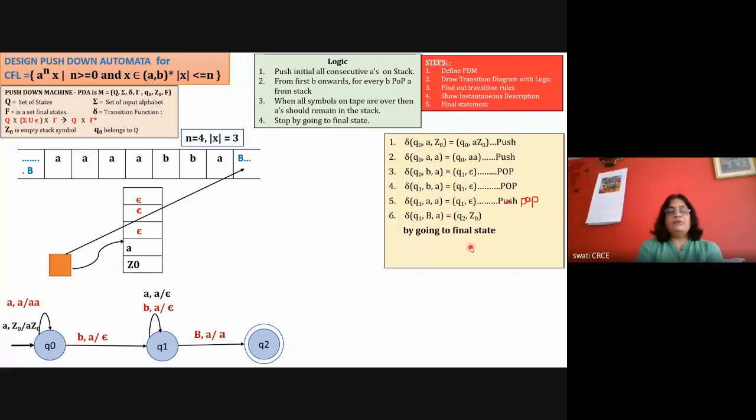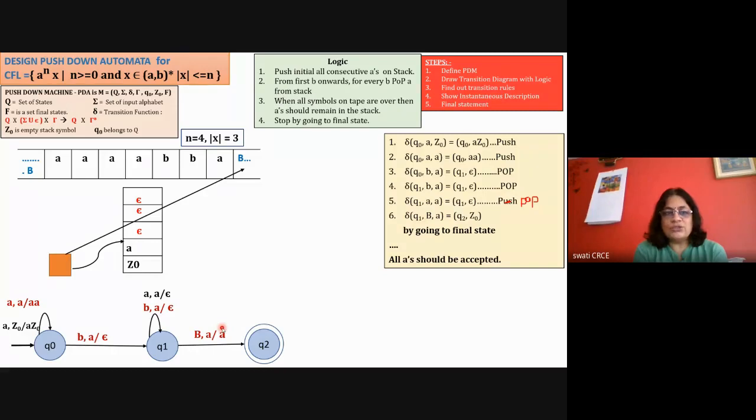If you remember, I told you that in the case of a pushdown machine, we can halt the machine by going to the final state or by erasing the stack. So we can have multiple transitions to erase all the symbols of the stack, and if Z0 is also erased, then also the machine can halt. But I prefer to halt the machine by going to the final state. So when it reaches the final state Q2, it will be the end of the design.